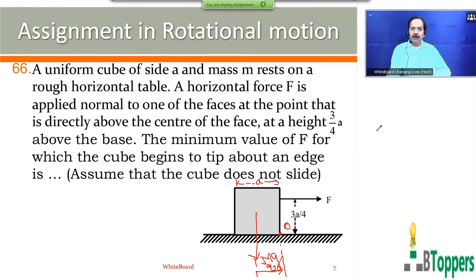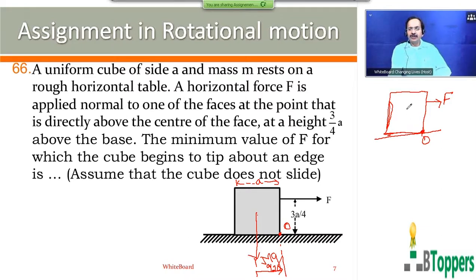So when the cube is about to tip, that means about to turn about this point O, then the normal reaction force by the table on the cube acts at the point O in the vertical direction.